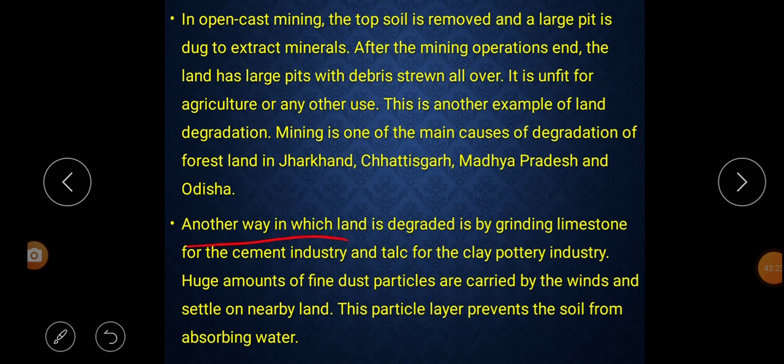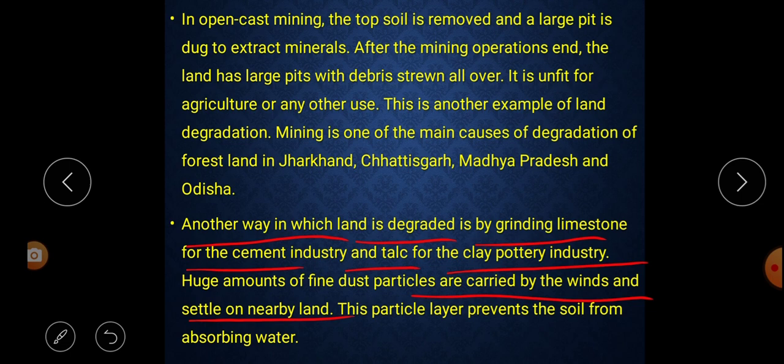Another way in which land is degraded is by grinding limestone for the cement industry and talc for the clay pottery industry. So what is the other way in which land gets degraded? That means grinding limestone. We know that in the cement factory, in the crusher, they grind the limestone. So what happens? These dust particles are carried by the winds and settle on nearby land. Listen carefully. In the cement factory, limestone is being ground. During the grinding, what happens?